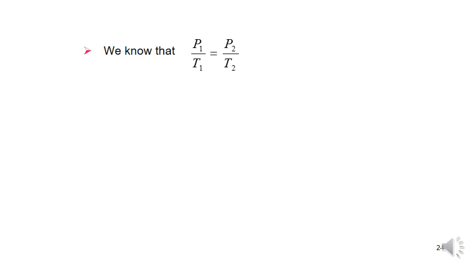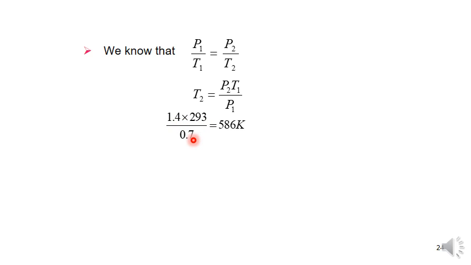Volume as a constant means, according to Charles law, P is directly proportional to temperature. So P1 by T1 is equal to P2 by T2. We know the P1 value, T1 value and P2 value. So substitute all the three values in the formula and we will get the T2 value. We want T2 only. T2 is equal to P2 into T1 by P1. So substitute all the values. The problem they given P2 value is 1.4 into 293 divided by 0.7.